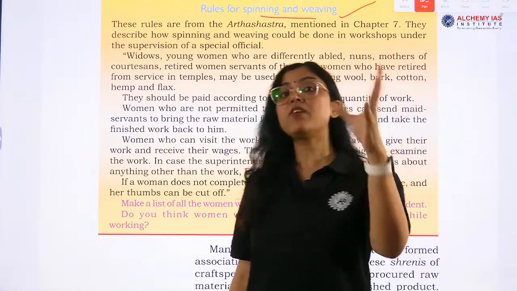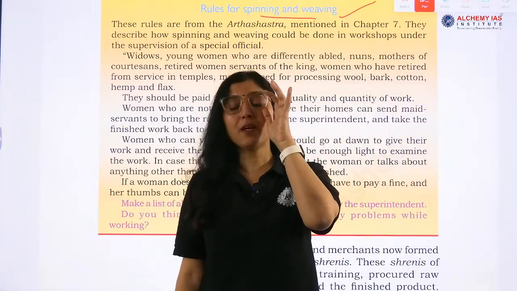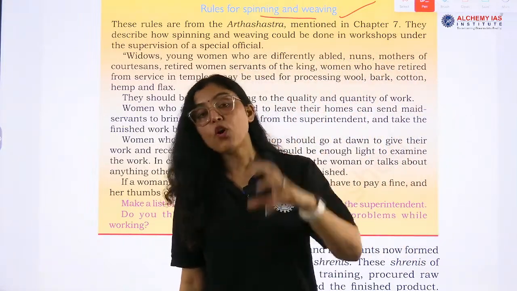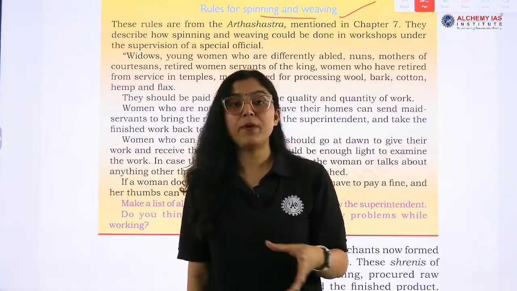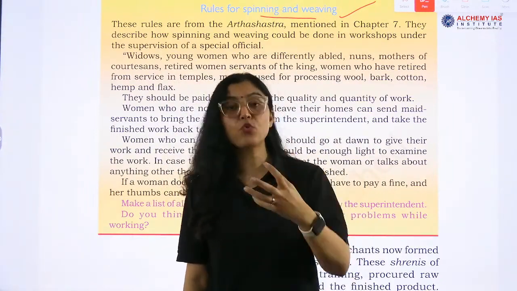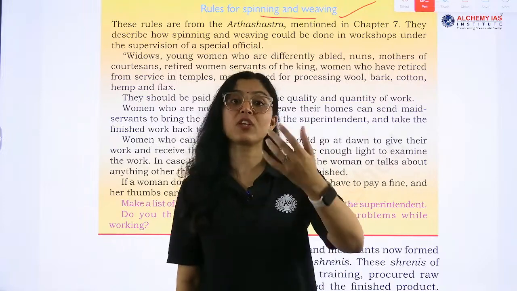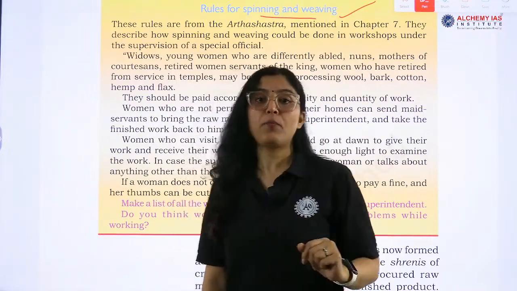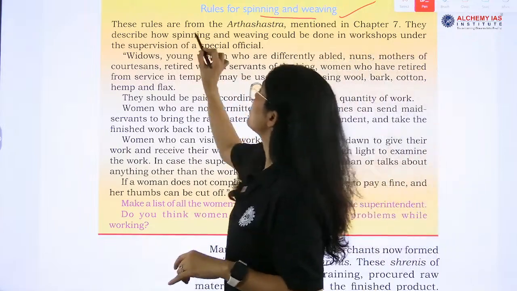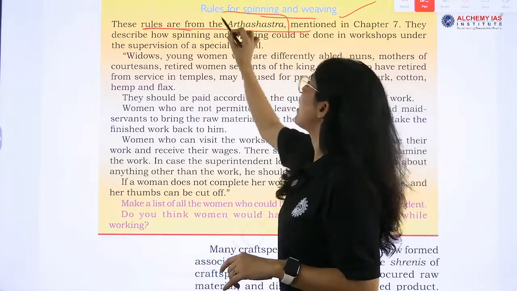Now, it is very important and interesting information about spinning and weaving. Spinning and weaving is the other craft that was practiced, and all the men and women who were not able to do the work on time were given punishment. Fingers were chopped off. This was the kind of punishment. These rules are from the Arthashastra. What is the Arthashastra?